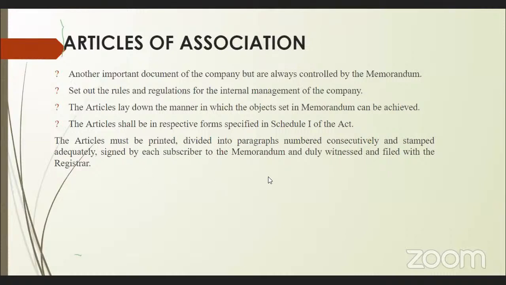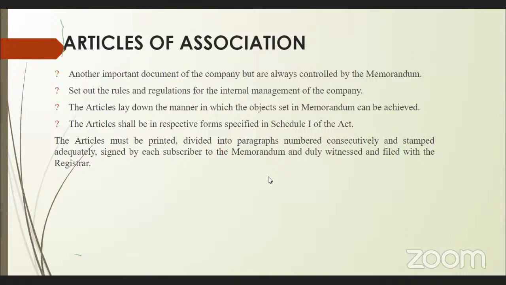So, the articles of association is again a secondary, important document, which works under the memorandum, following whatever is given in the memorandum. Under the memorandum of association, it prepares the rules and regulations for the internal management of the company.